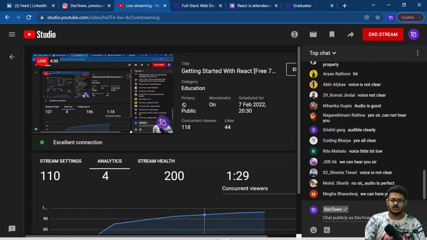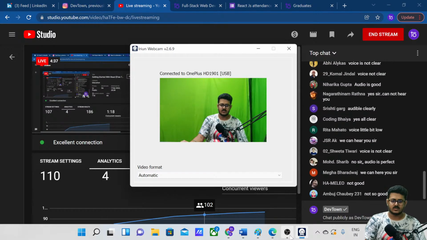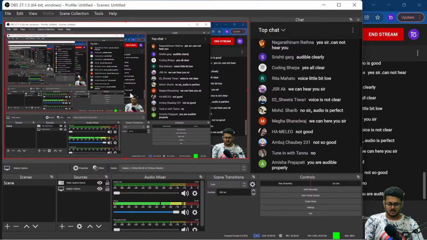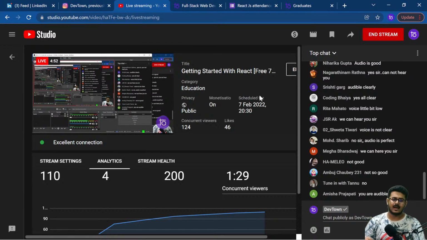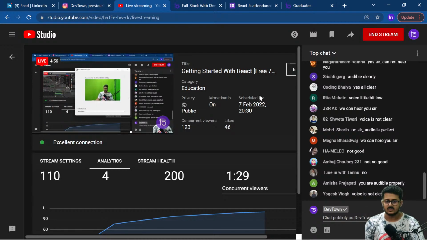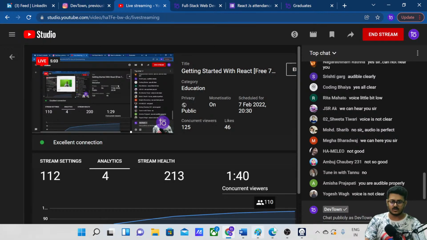Voice is not clear. That shouldn't be there. Let me just check it once. Over here the volume is on the highest level itself, so I don't think there should be any problem with my audio. Just turn up the volume from your laptop or your computer or your mobile phone. Let me check on my mobile phone as well, like what you guys are able to hear on your end.